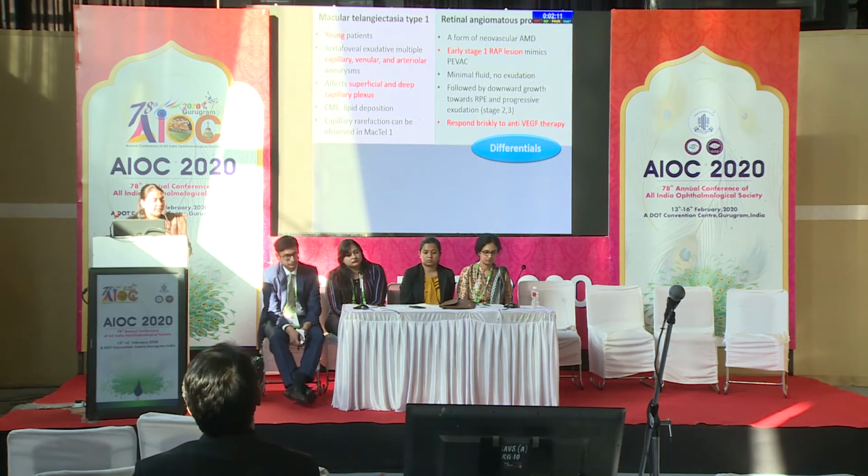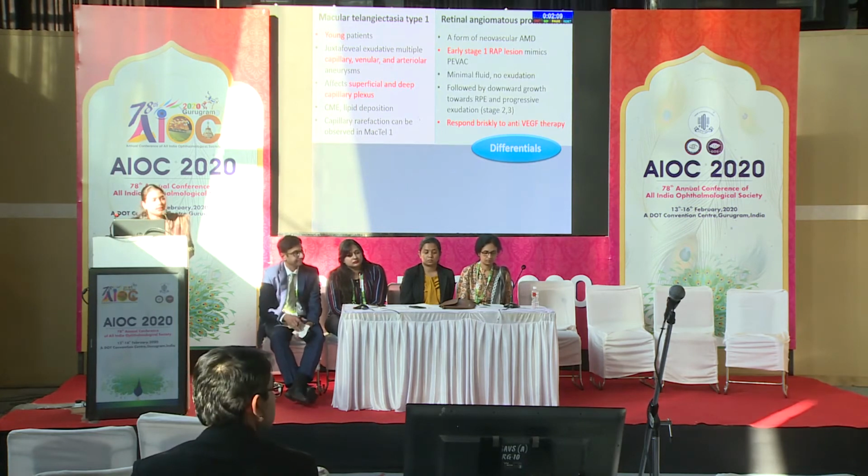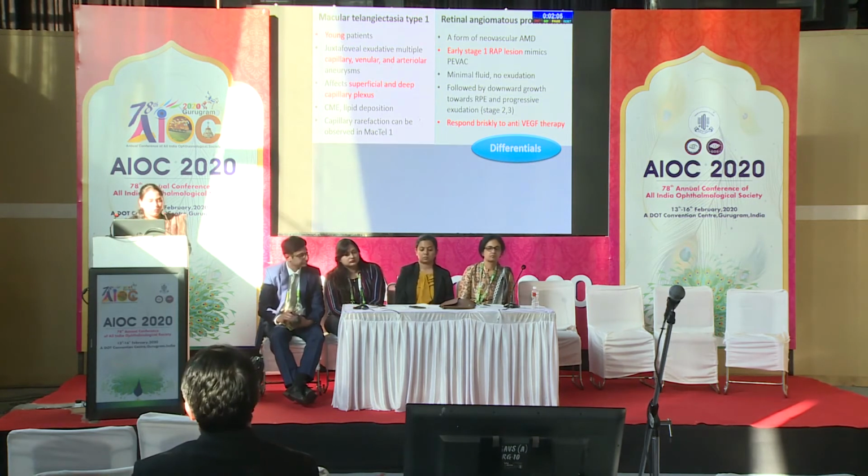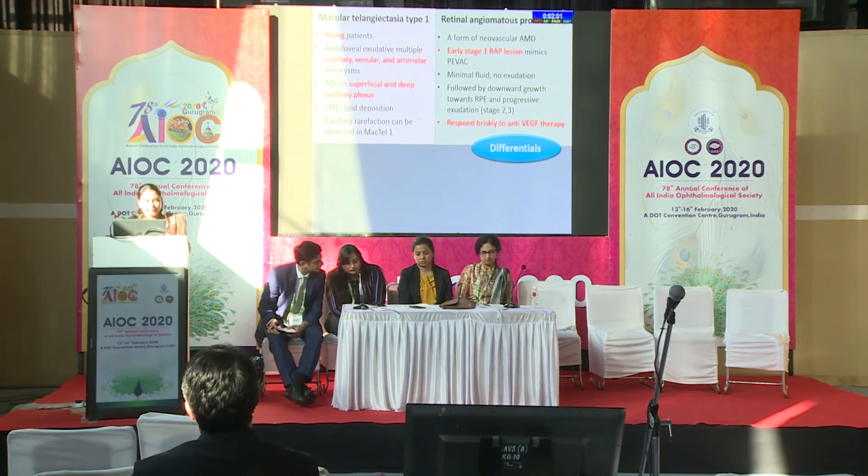The other differential you could think of was retinal angiomatous proliferation. A stage 1 RAP would have an intraretinal neovascularization which could mimic this, but it usually has an associated perilesional telangiectasia and it responds very well to anti-VEGF therapy.